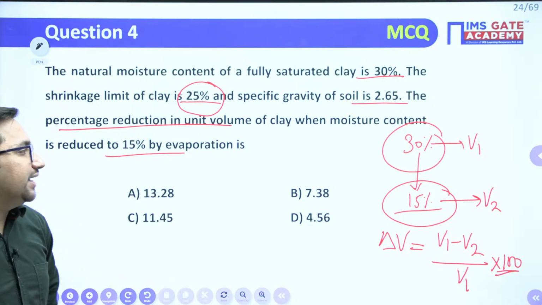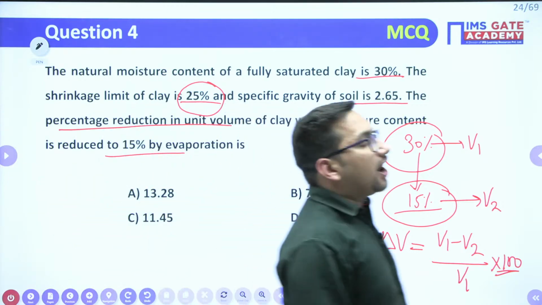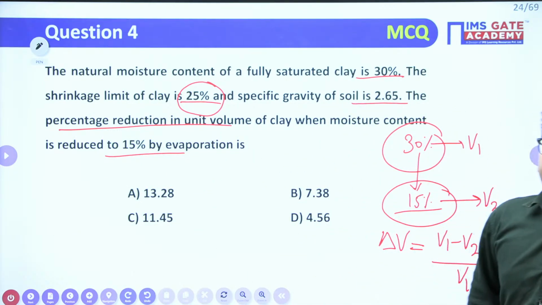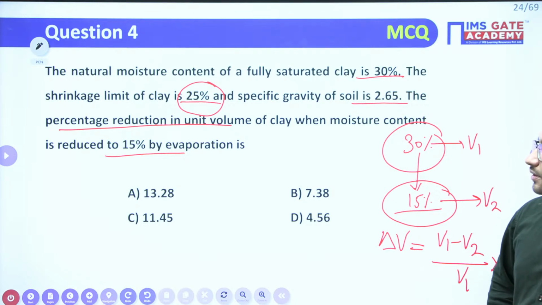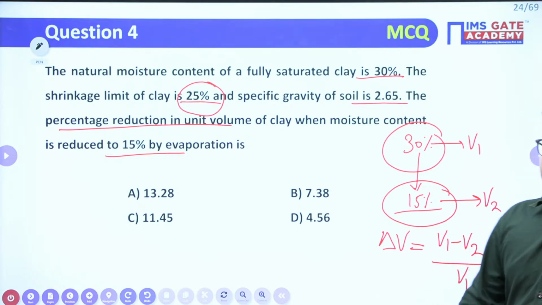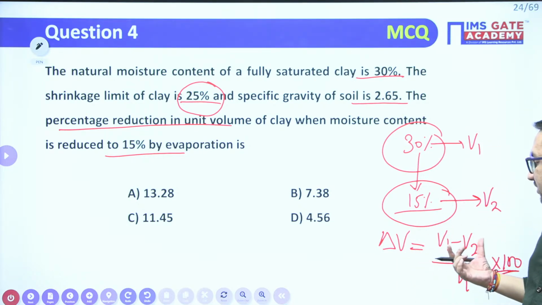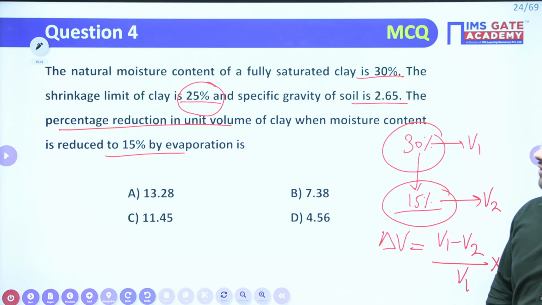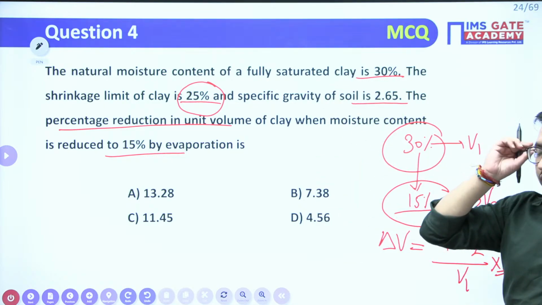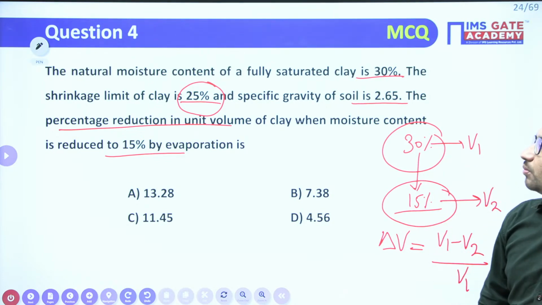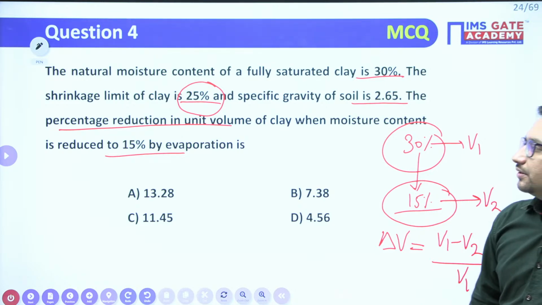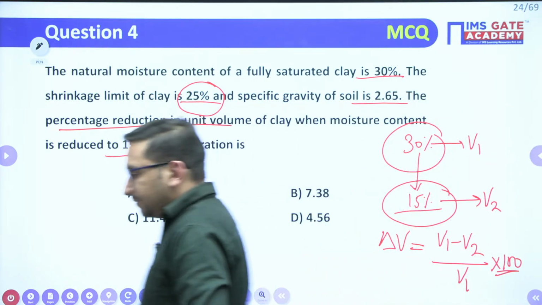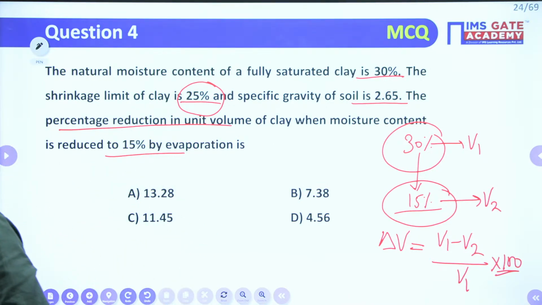Definitely this particular question will give you a good insight into how to use that phase diagram, right? Just try to see what value you can find out. You have to find out the V1 value and V2 value. Only the water contents are given to you, right? Just try to give me the answer.